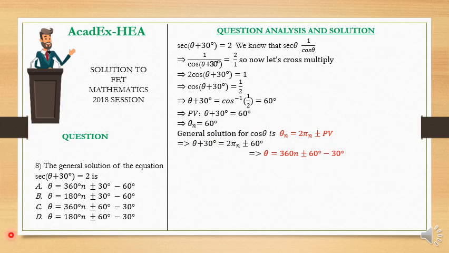So I'm going to have that theta is equal to 360 n plus or minus 30 degrees, and that is our general solution. And from there we can conclude that option C has the correct answer.